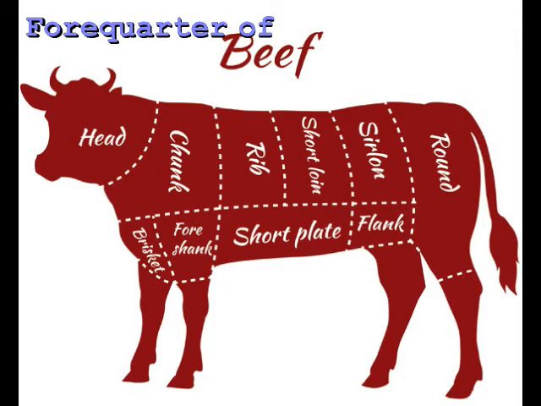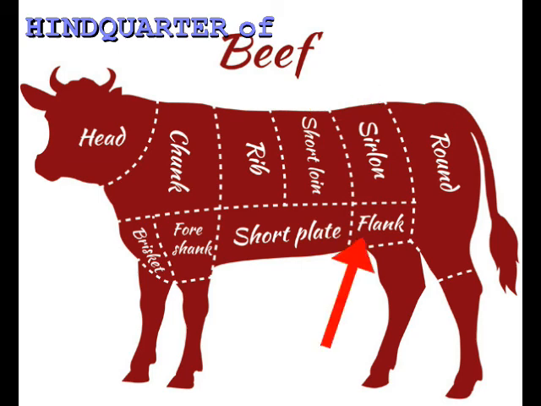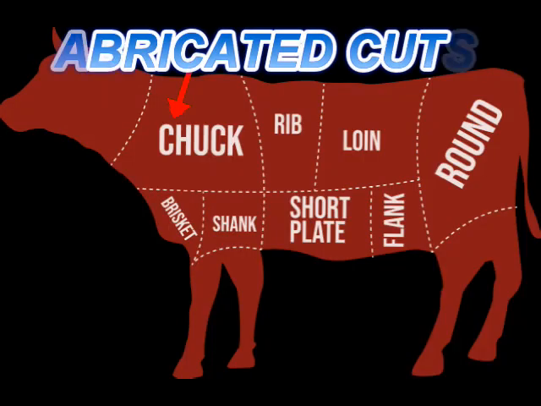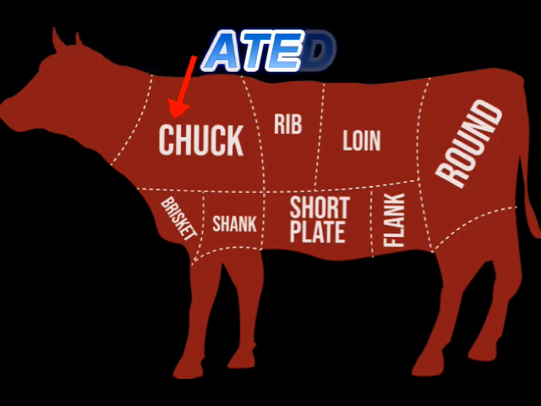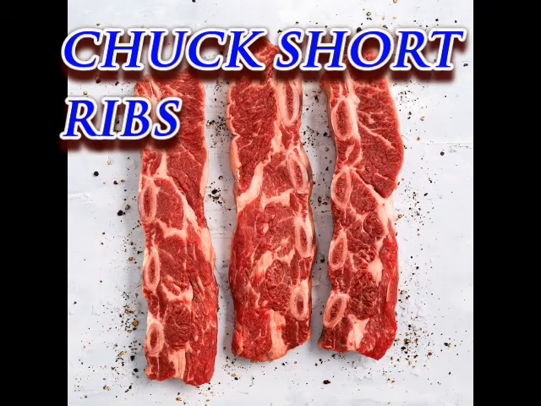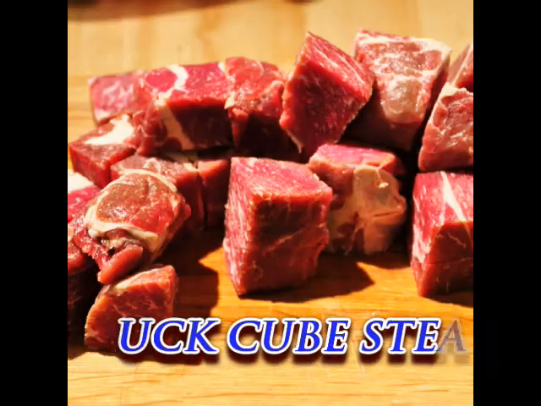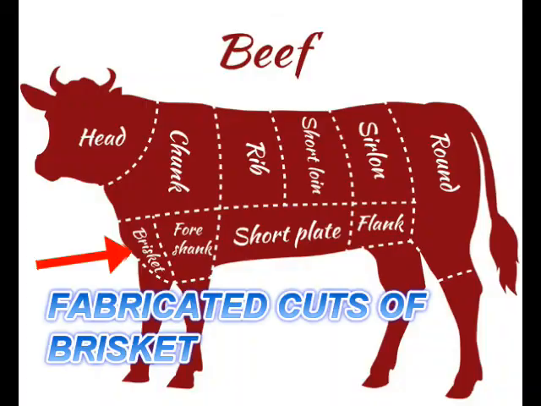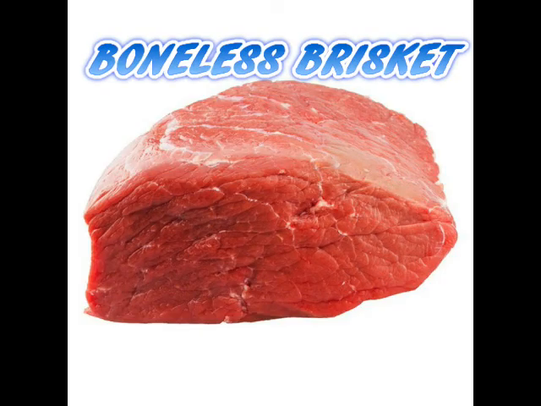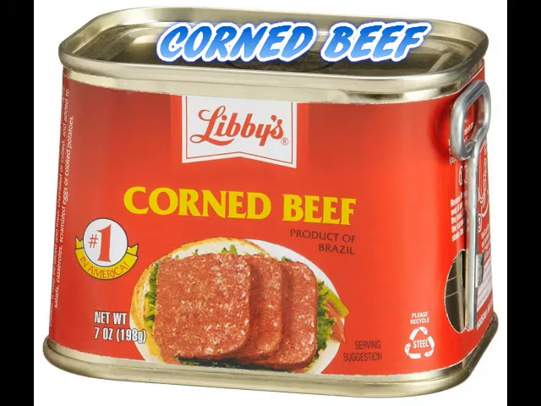Primal cuts make up a forequarter of beef: chuck, the brisket, the primal rib, the foreshank, and short plate. And a beef hindquarter of full loin, short loin, sirloin, flank, and round. The fabricated cuts of chuck, we have the chuck tender, chuck short ribs, cube steak, stew meat, and ground chuck. For the brisket, we have the boneless brisket, corned beef brisket.